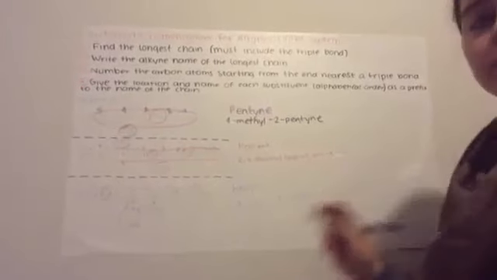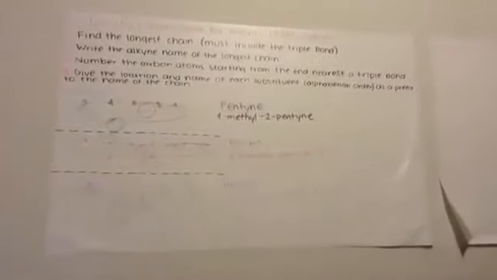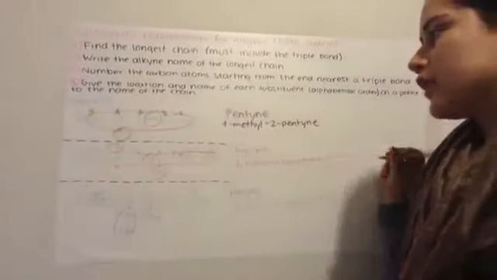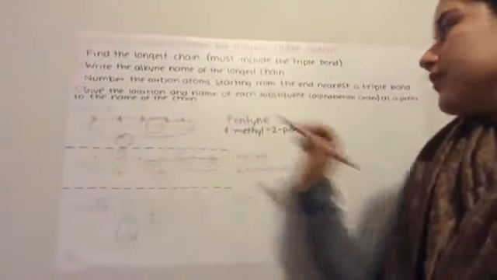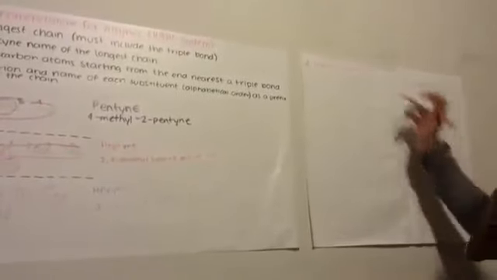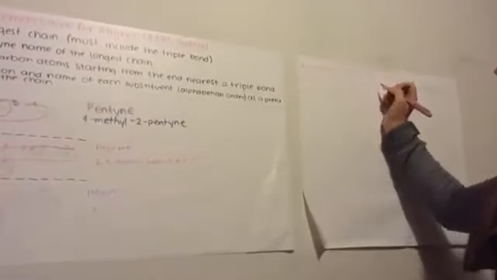Hexyne. Now we continue with how to draw structural formulas for alkynes. This is a structural formula, so we will do this example in here. First, we have to identify the pentyne.